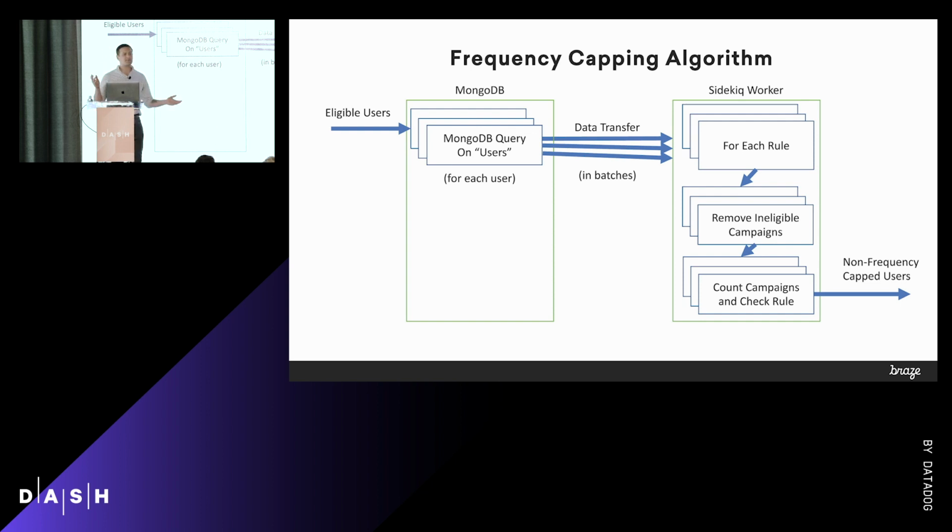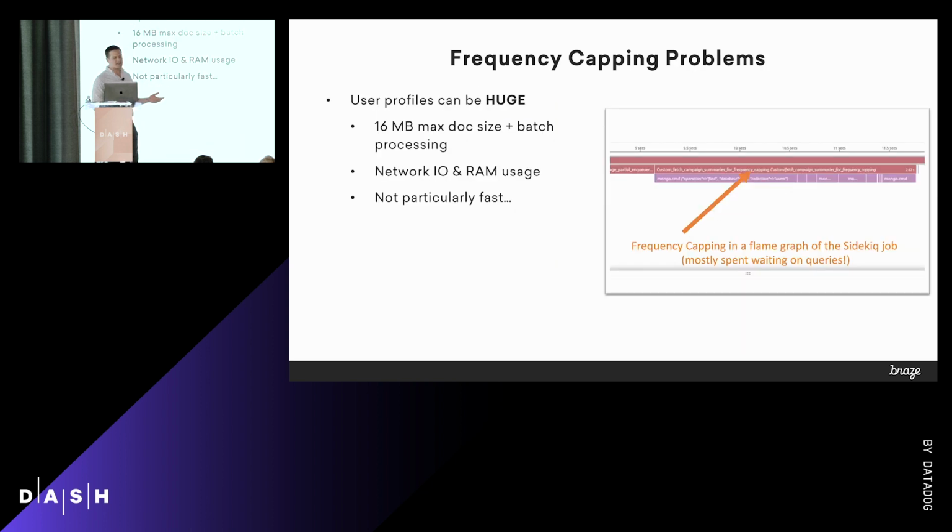So the UI for this is pretty simple, and really the process isn't terribly difficult. But it's high bandwidth, and it could be pretty slow. And the more advanced a customer you are, the more rules you tend to have, too. So it just makes it more and more taxing on our system. Some problems with this, like I said: user profiles can be huge. We do them in batches of 100 or 200 or 500, and it's just a lot of network I/O. And it's actually a ton of RAM usage, too. So it's not super fast.